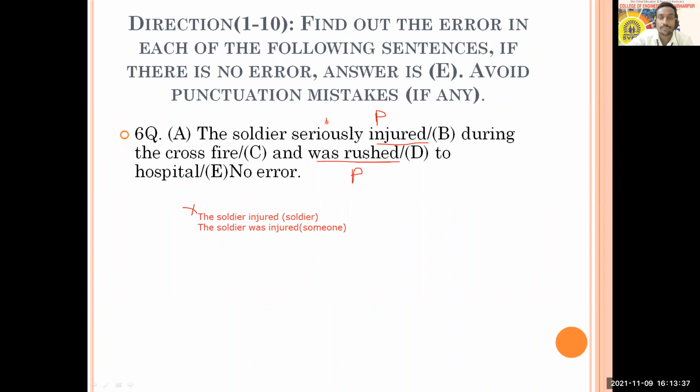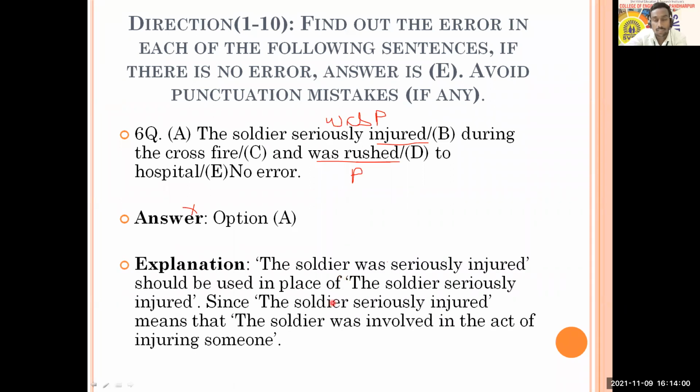What is expected here? Was is expected here also like this. The soldier was seriously injured during the crossfire and was rushed to the hospital. Okay, so I hope that other people, those who chose other options, might have got it. That problem is with option A, that here we expect the soldier was seriously injured. That is in passive voice.